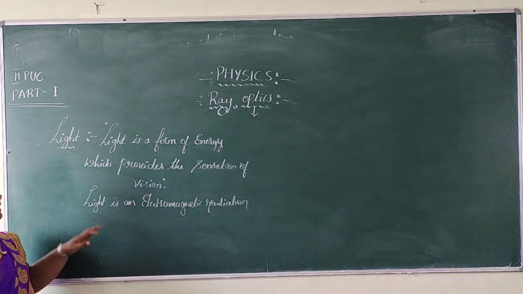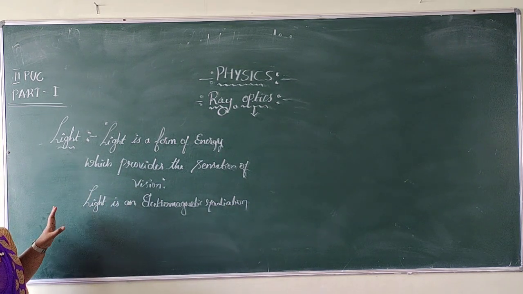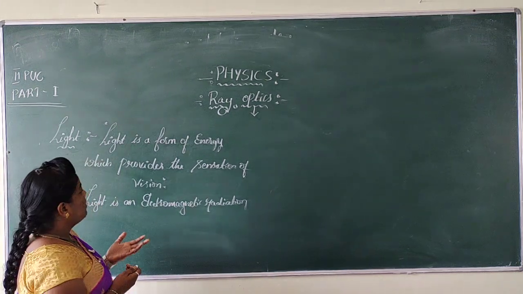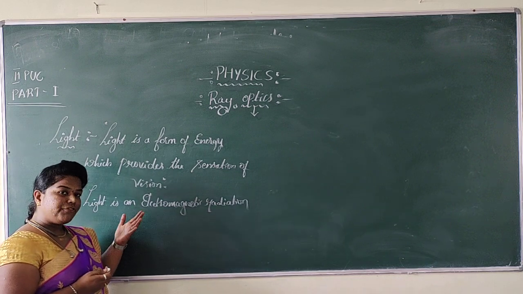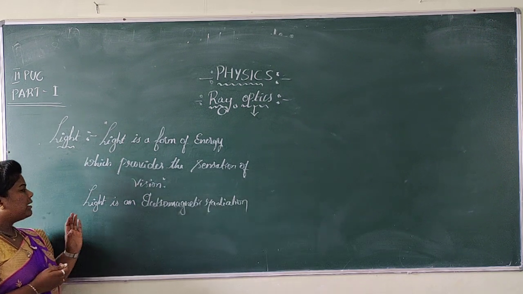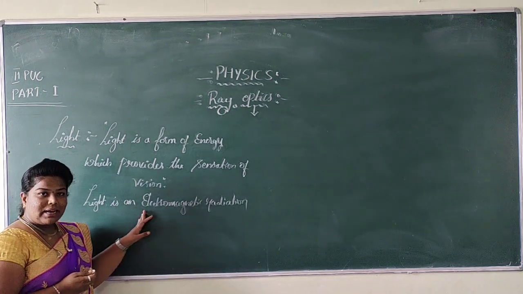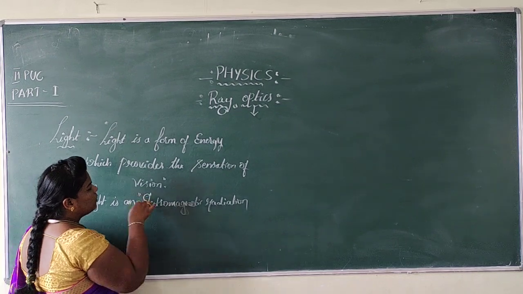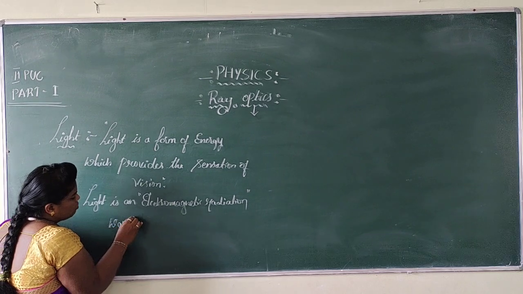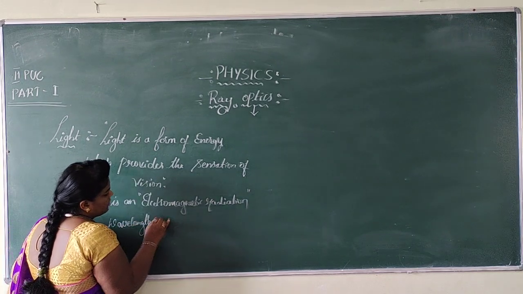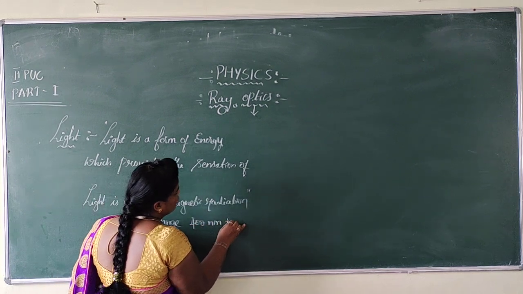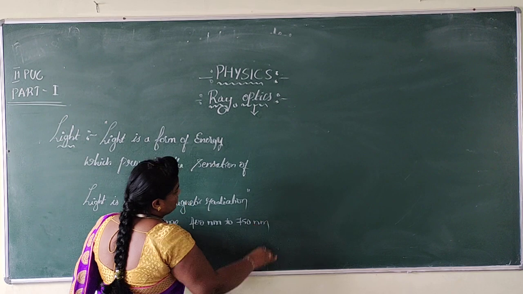Then, if it is an electromagnetic radiation, obviously visible light has its own wavelength, its own frequency, and its own amplitude. The wavelength range of visible light is between 400 nanometer to 750 nanometer.